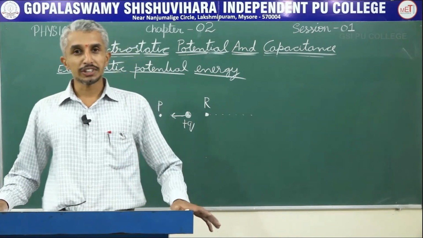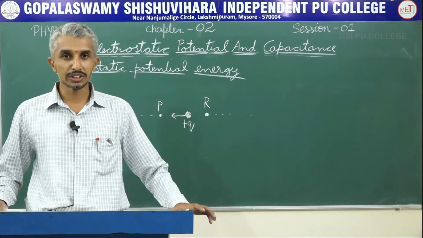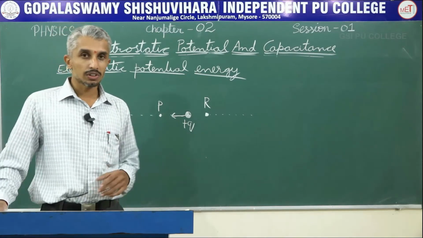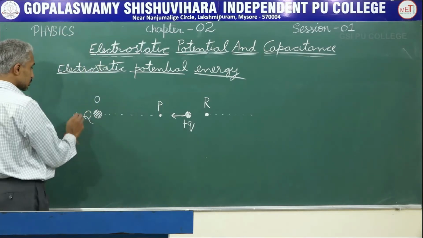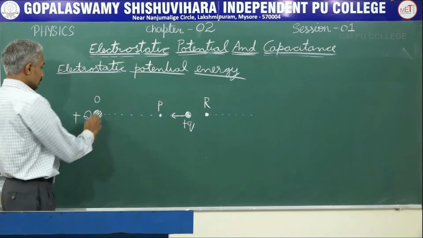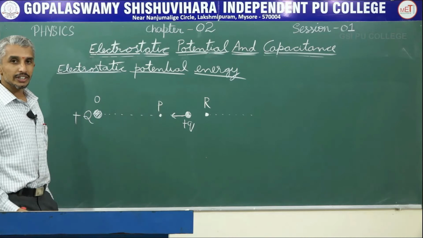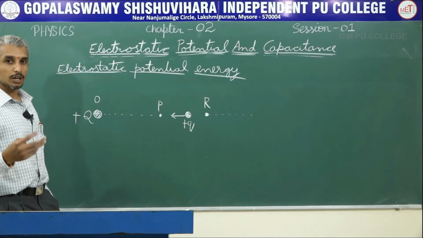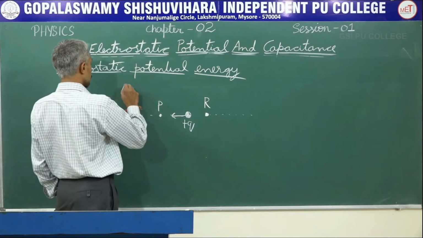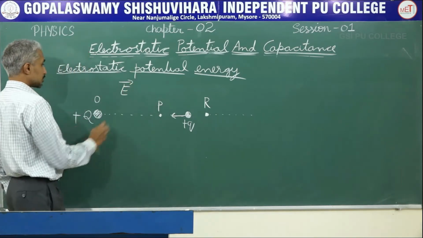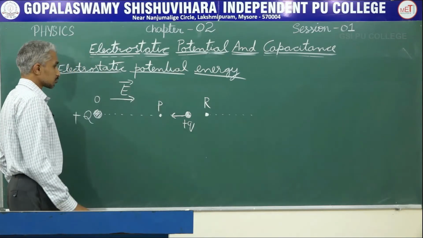Now we will come to electrostatic potential energy. So electrostatic potential energy arises only in case of charges. Let us remember this, it's only in case of charges. Now let us see. First, I have some charge Q and I fix this, and where I fix it, I take it as origin O. As already studied in chapter 1, whenever there is a charge, there is electric field around it. As this is positive charge, the direction of electric field is towards this direction.